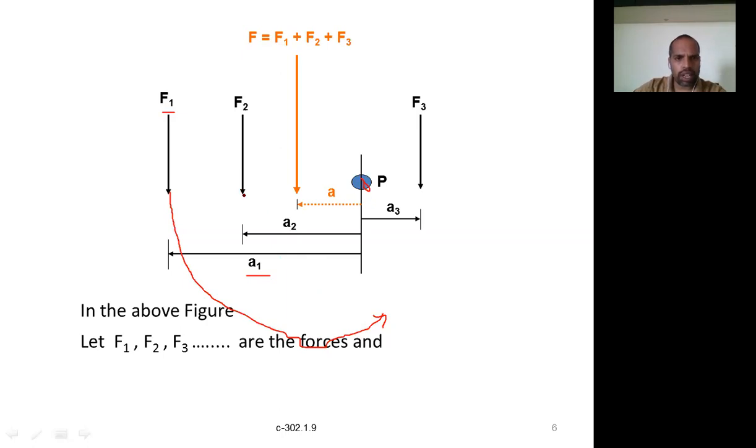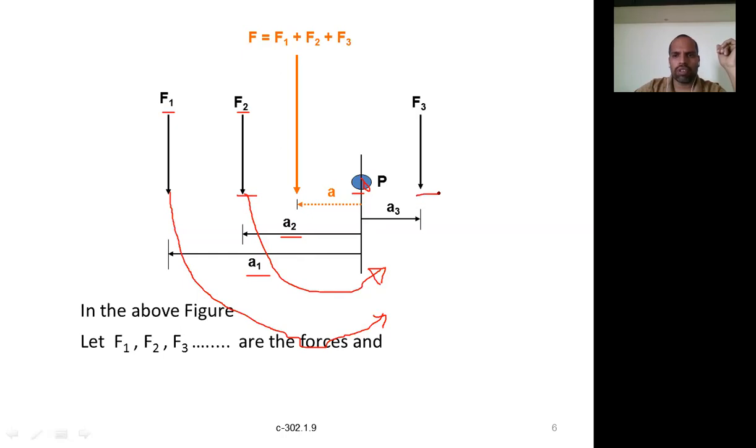Second one, again F2. About this point, this will also create an anti-clockwise moment. F1 and F2 are both on the same side of the point about which we are calculating, so both will create the same type of moment. The magnitude is force into perpendicular distance. The force is F2 and the perpendicular distance is A2, so F2 into A2. These are the moments produced by these two forces.